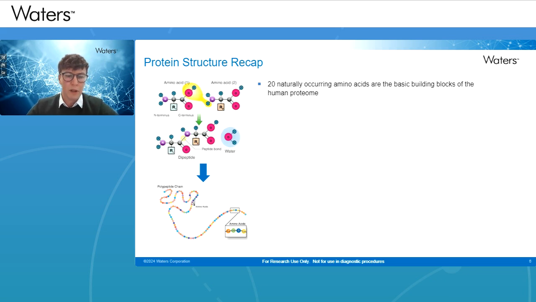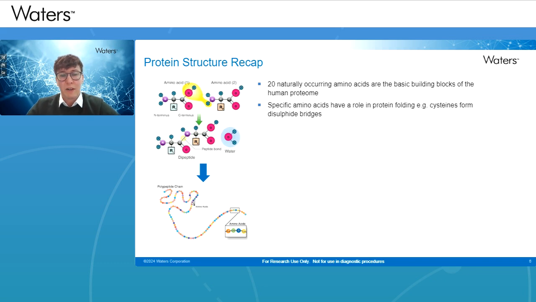These peptide bonds, particularly when it comes to liquid chromatography and mass spectrometry, fragment in a very specific and predictable way, which is very useful. And also we can manipulate these particular amino acids, particularly in regards to arginines and lysines, when it comes to digesting proteins as well for their LC-MS analysis.